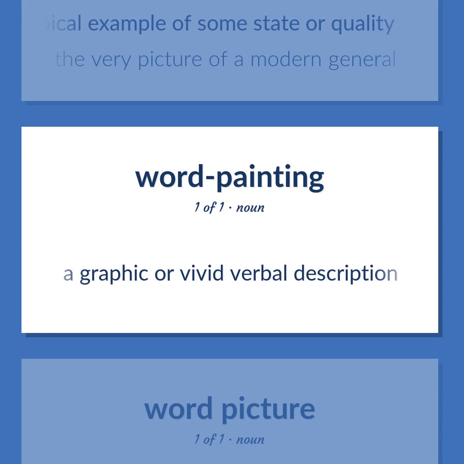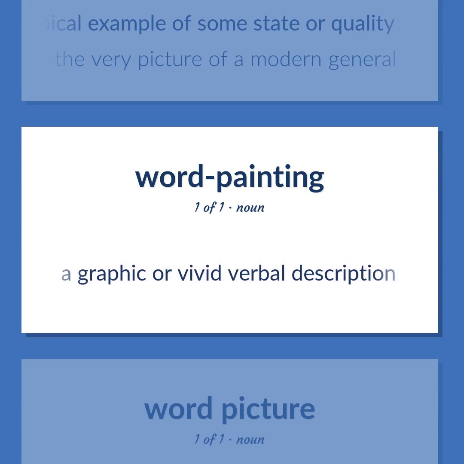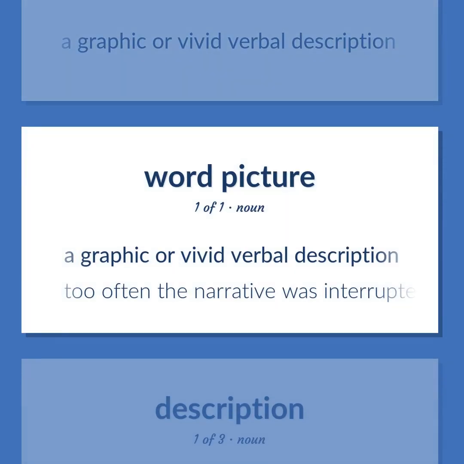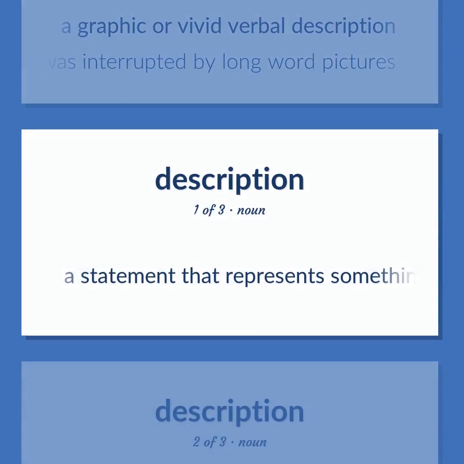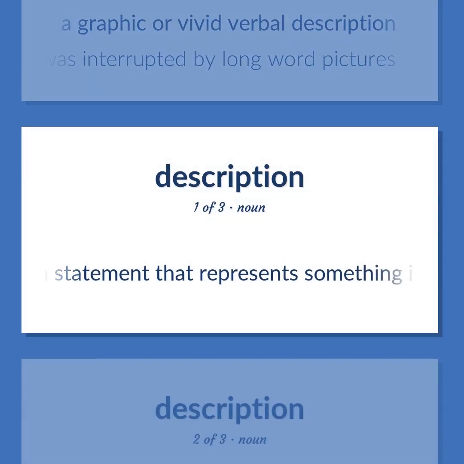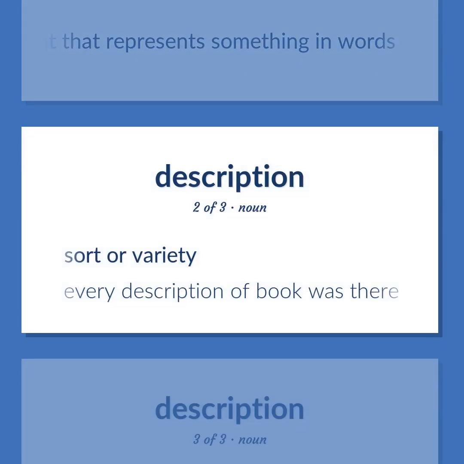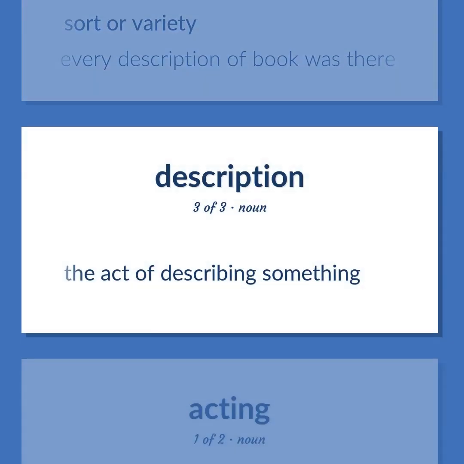A graphic or vivid verbal description. Too often the narrative was interrupted by long word pictures. A statement that represents something in words. Sort or variety. Every description of book was there. The act of describing something.